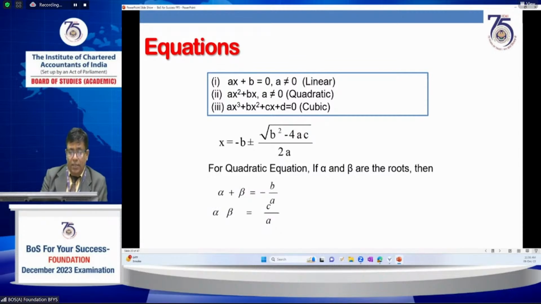That is, minus b plus or minus the square root of b square minus 4ac, divided by 2a. Suppose ax square plus bx plus c equals 0, a quadratic equation. The roots will be minus b plus or minus the square root of b square minus 4ac, by 2a. The sum of the roots is minus b by a, and the product of the roots is c by a.